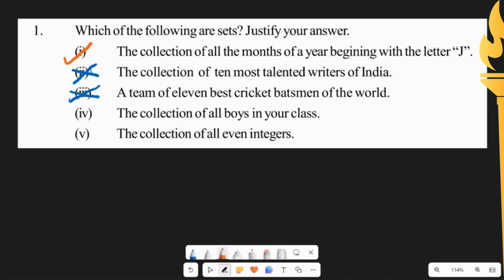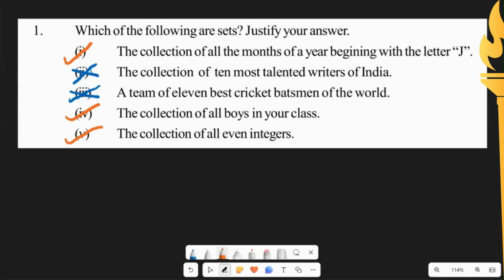Now, the collection of all boys in your class. If you ask anyone in your class, everyone would give the same answer as the names of the boys in your class. So this is considered as a set. Next, last one. The collection of all even integers. If you ask anyone, everyone would say the collection of even integers starts with 2, 4, 6, 8, and so on. So this also is considered as a set.